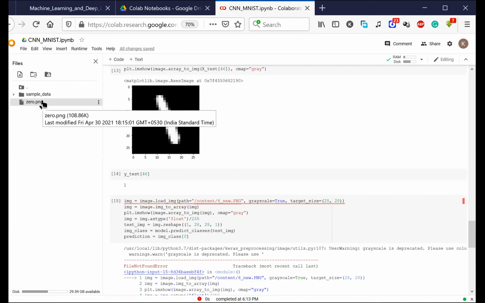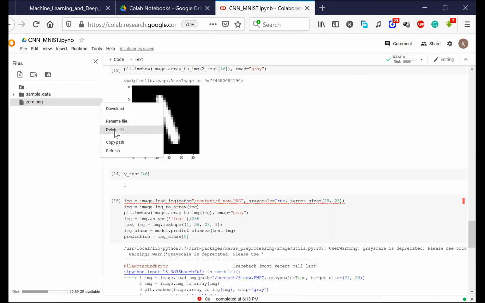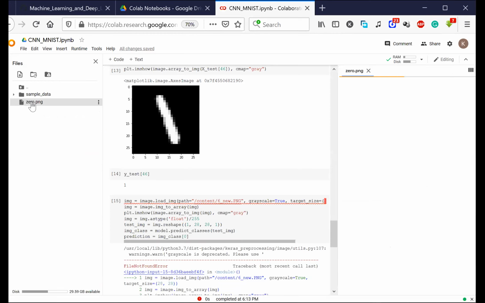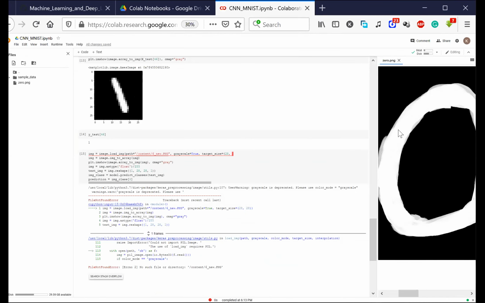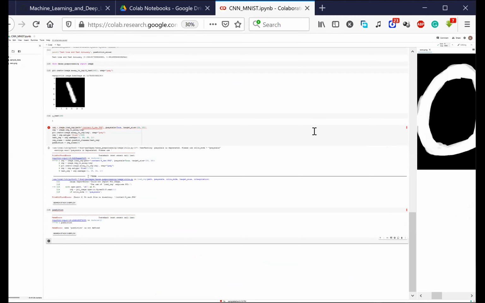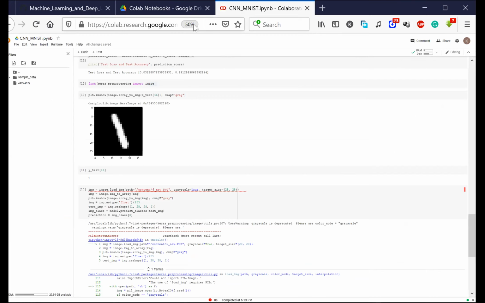I stored it as 0.png. Can I open it up in a new tab? I think it is not possible. On the right hand side, you will be able to see this image. Let me now close this up.